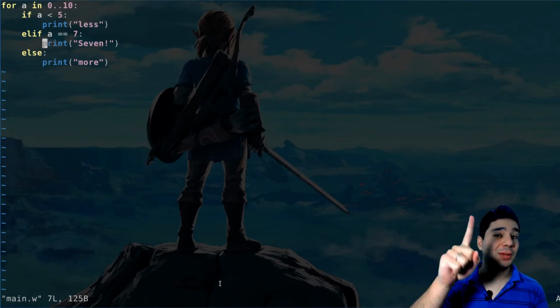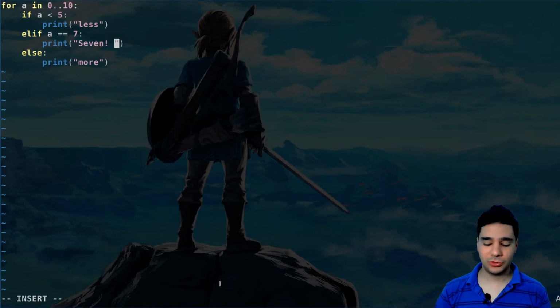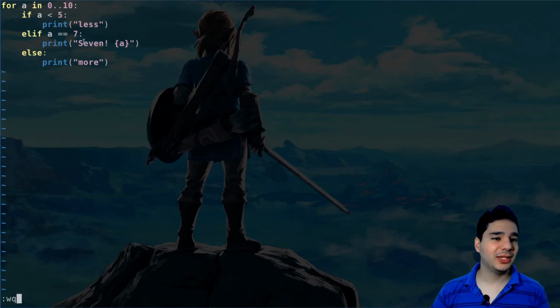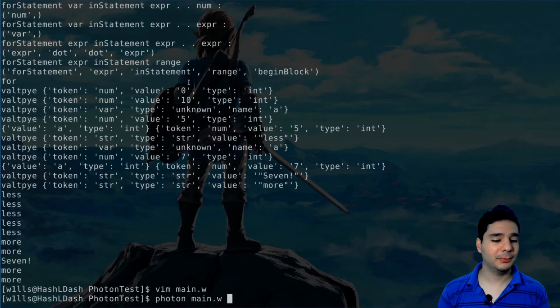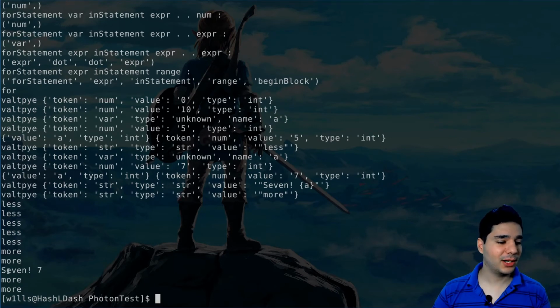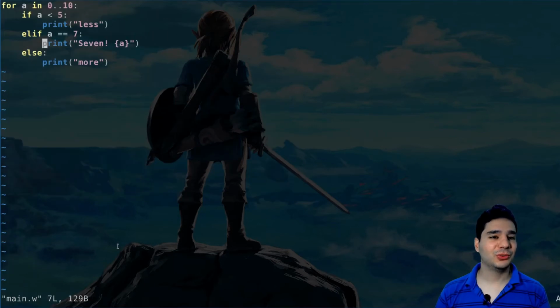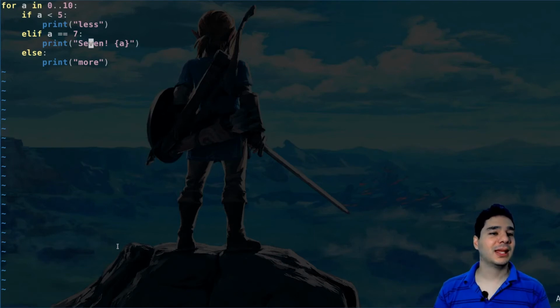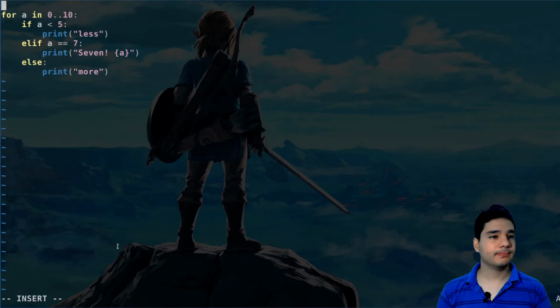We also have format strings. Yes, we do. So we can do that and call variables here inside the string. So let's try that. We should see 7 and the number 7 after that. Let's try Photon main. So we have less, more, 7 and the number 7. So we can just use format strings without needing to put the F here. So this will work on every string, right? Cool.